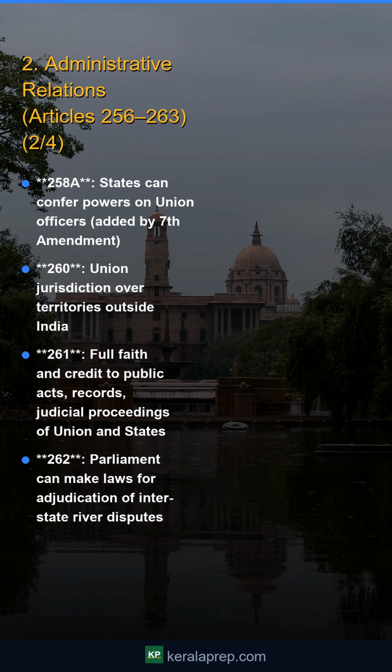258A. States can confer powers on union officers, added by 7th Amendment. 260. Union jurisdiction over territories outside India. 261. Full faith and credit to public acts, records, judicial proceedings of union and states. 262. Parliament can make laws for adjudication of interstate river disputes.